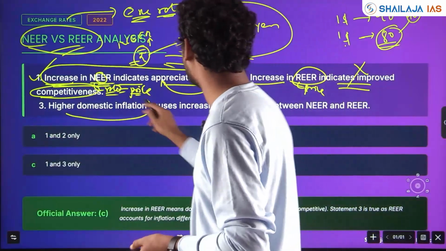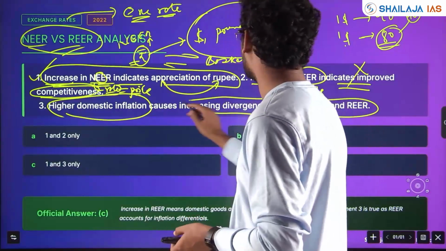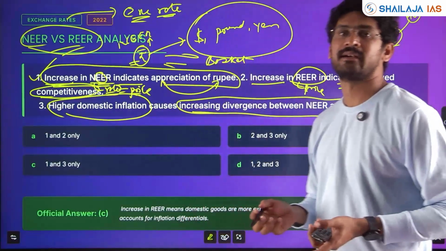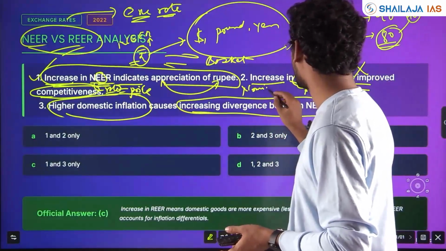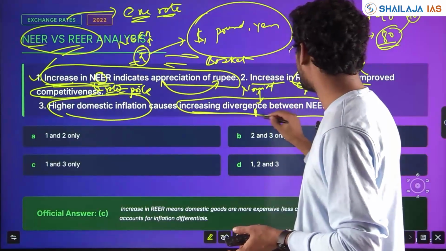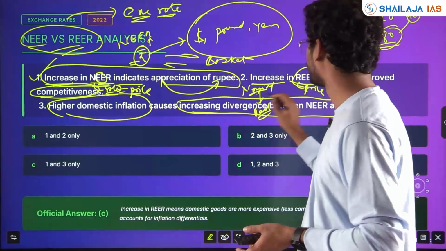Higher domestic inflation causes increasing divergence between NEER and REER. That is correct. If inflation is more, the nominal and real divergence will keep on increasing.